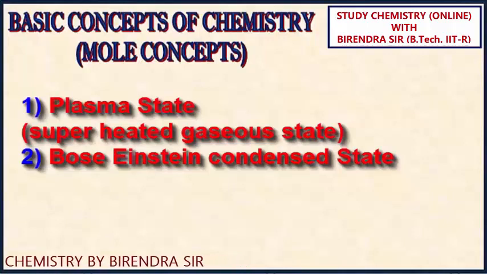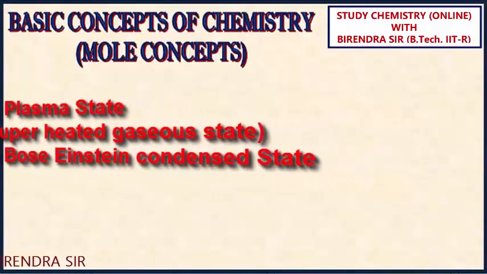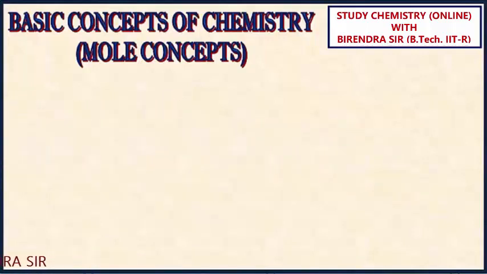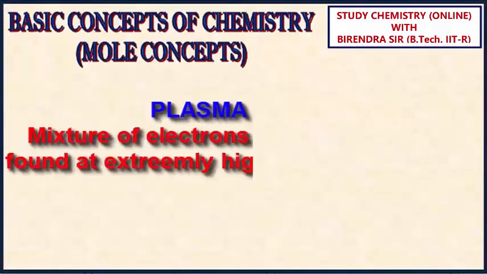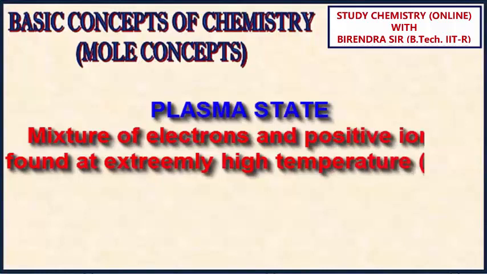Number two, Bose-Einstein condensed state. First, I'll talk about plasma state. It is a mixture of electrons and positive ions. It is found at extremely high temperature, such as interiors of stars, sun.